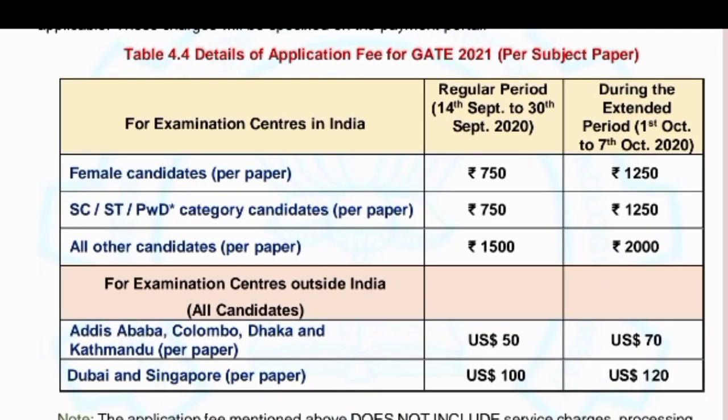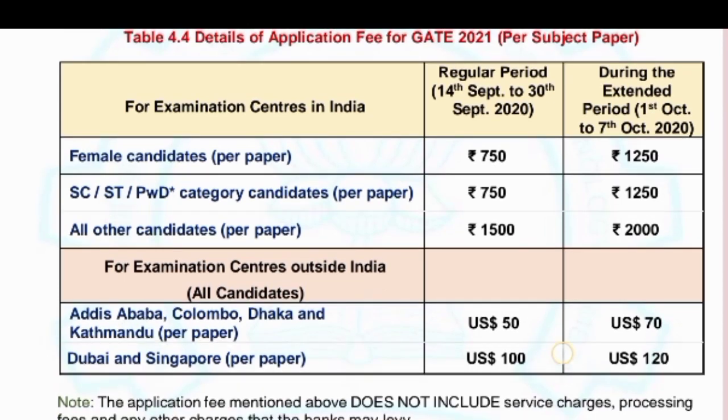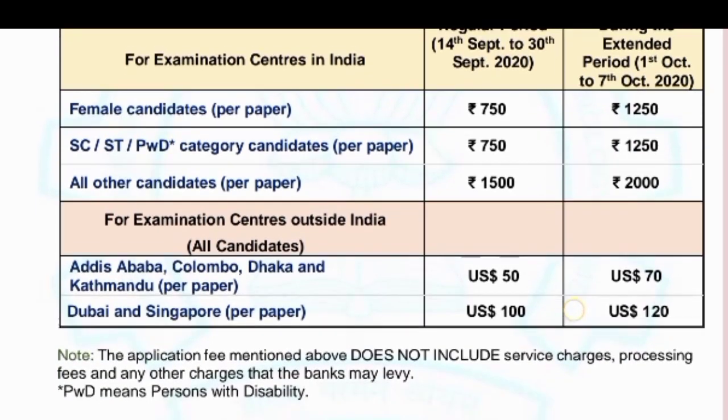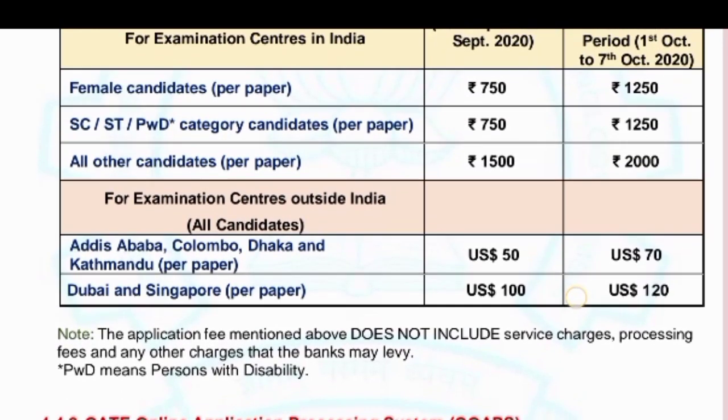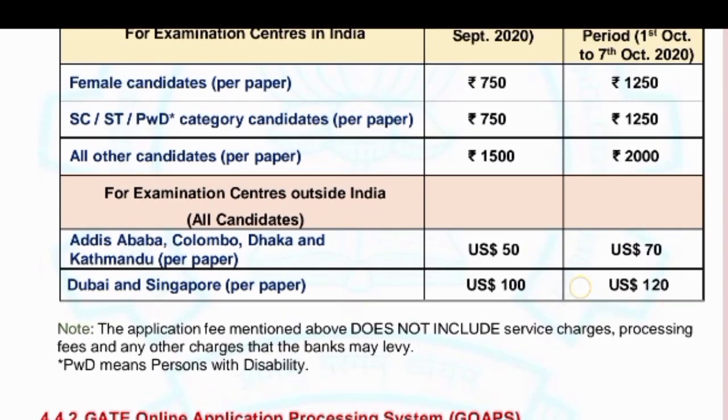As per the category, for SC/ST and female candidates the fee is 750 per paper. This year you can also write 2 papers. For example, if you are from a civil engineering branch and want to write the environmental science paper, you can write both papers. But for each paper you need to pay 750. If you are writing 2 papers, it will be around 1500. You can see this is the main thing.